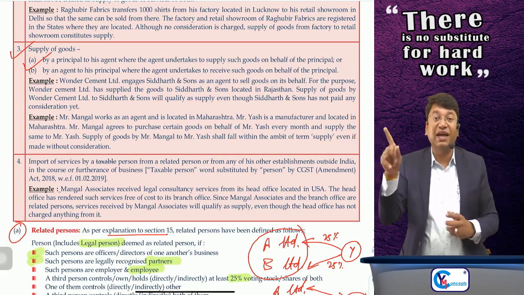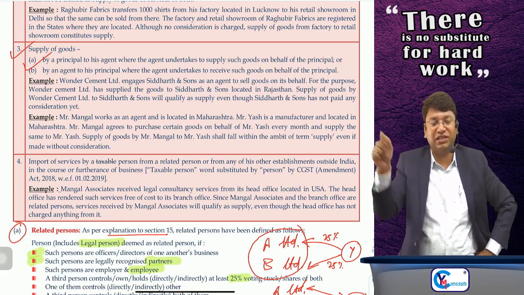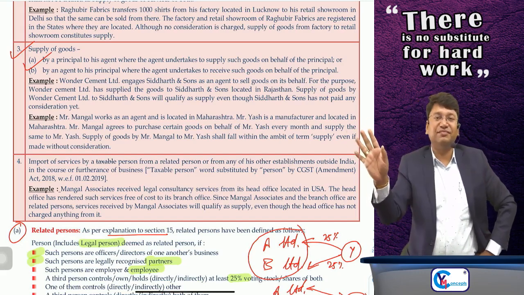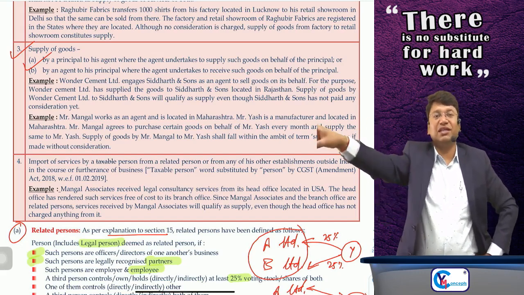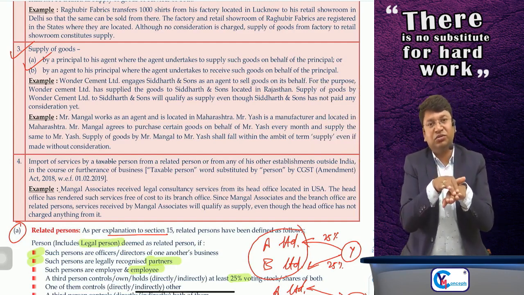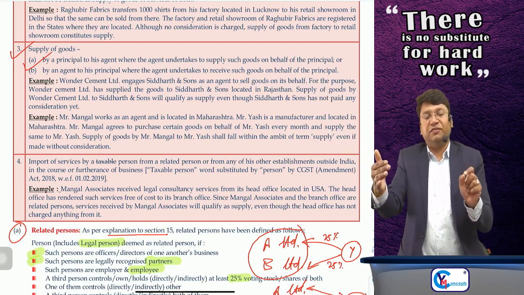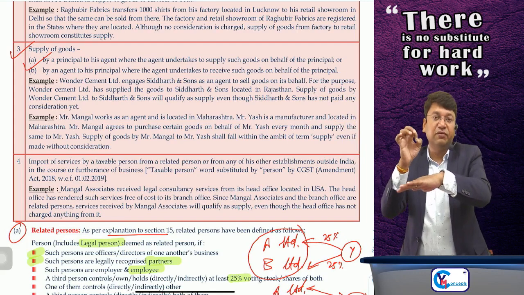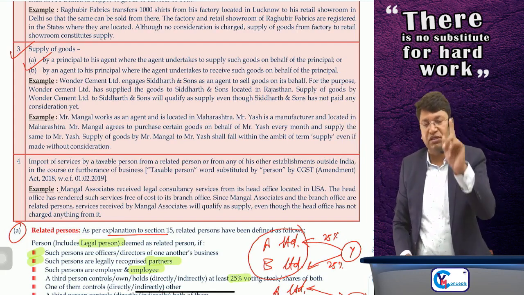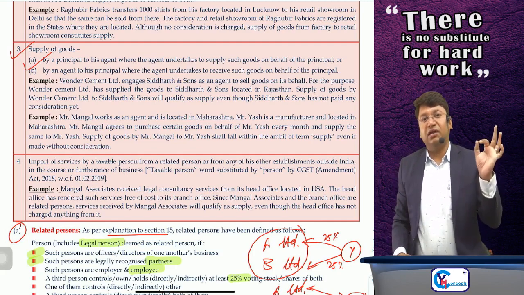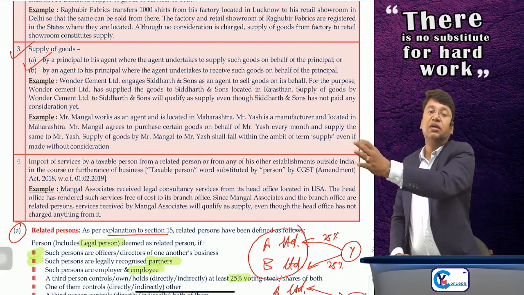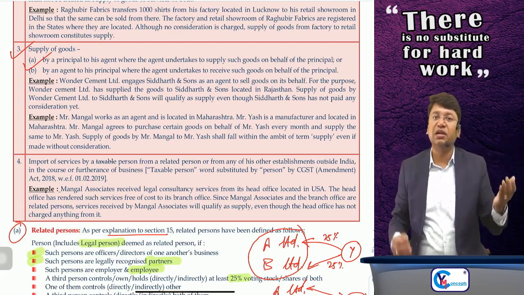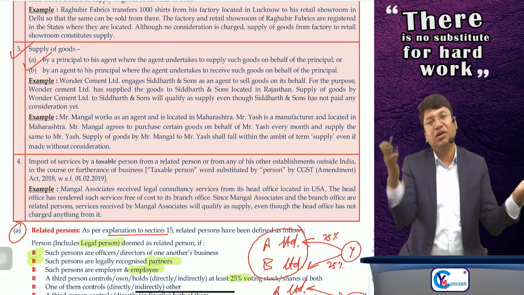Clear? But if the agent is not issuing the invoice in his own name to the customer, and is just issuing the invoice in the name of principal, then directly the principal is selling the goods to the customer. So when the principal sends the goods to the agent, it will not be supply, it will be sent directly through delivery challan. And when the agent sells to the customer and the invoice is raised in the name of principal, then it will be treated as if the principal is selling the goods to the customer, and whatever commission invoice the agent raises to the principal, that is just a supply of service by agent to principal on which he will charge the GST.